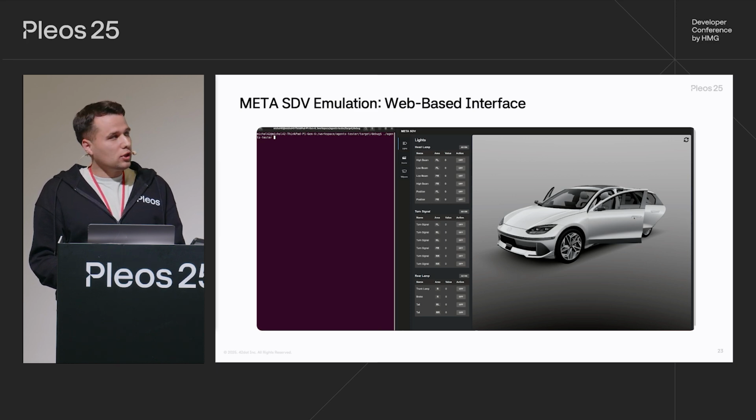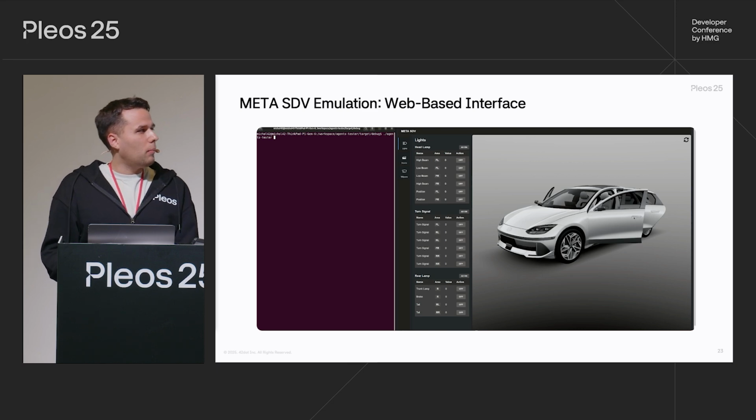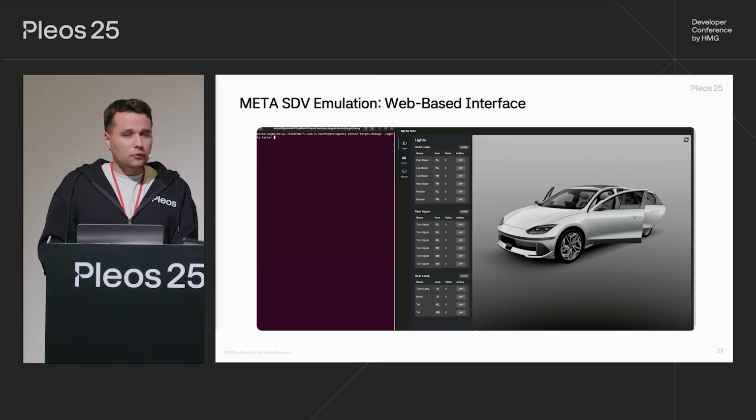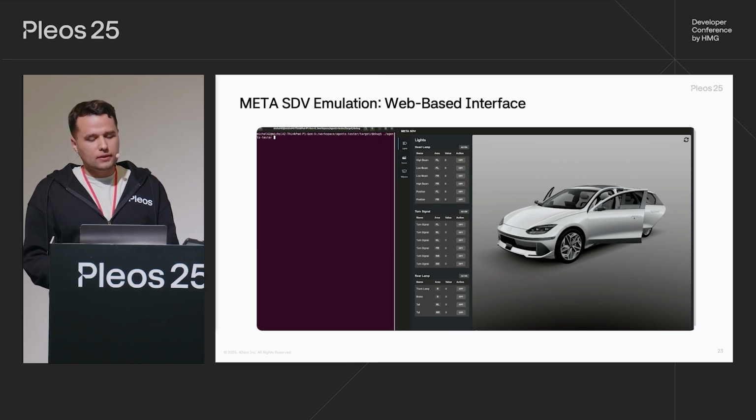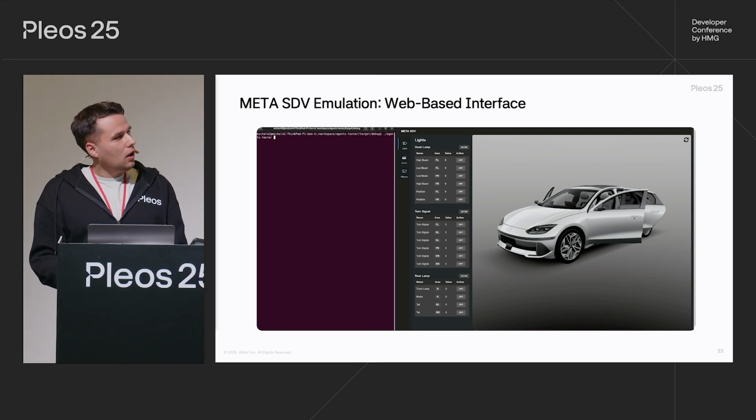The first demo illustrates how the emulator's web-based interface can be used. The interface is on the right side. On the left side, we have a terminal. And this interface has three main parts. On the left, we have tabs corresponding to vehicle components. In the middle, a list of vehicle component specific values. And to the right, the 3D visualization of the emulated vehicle itself.